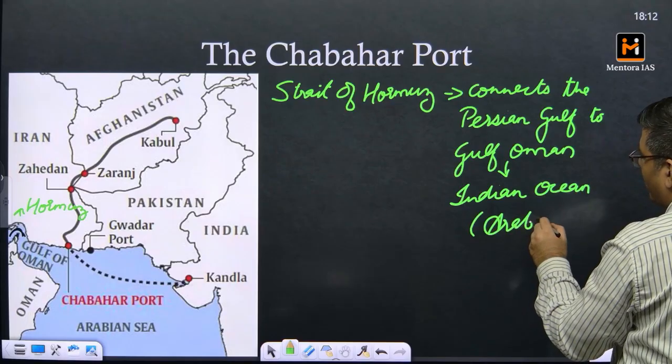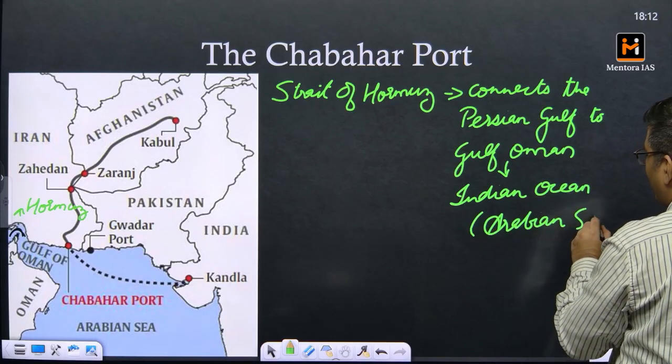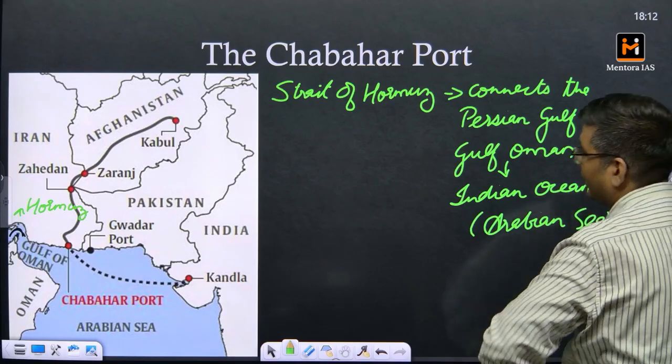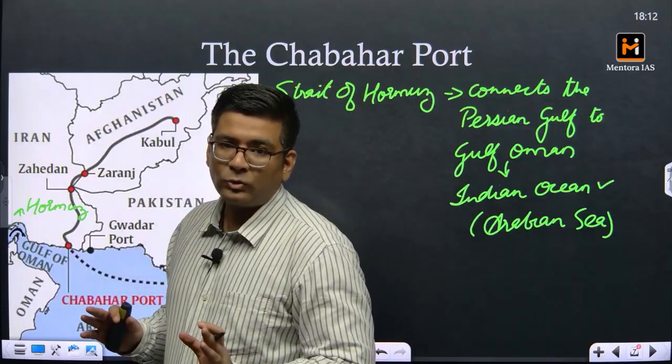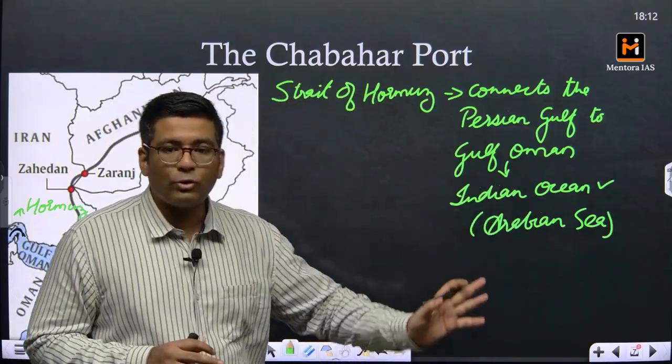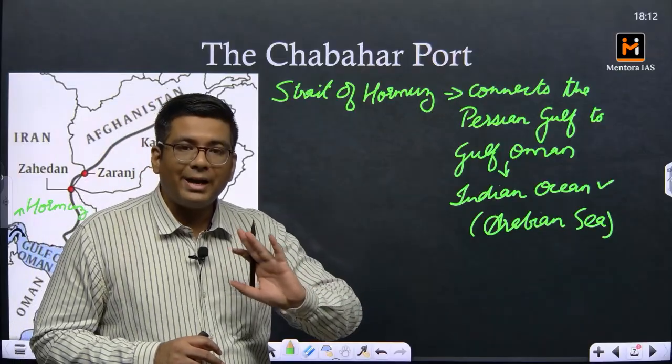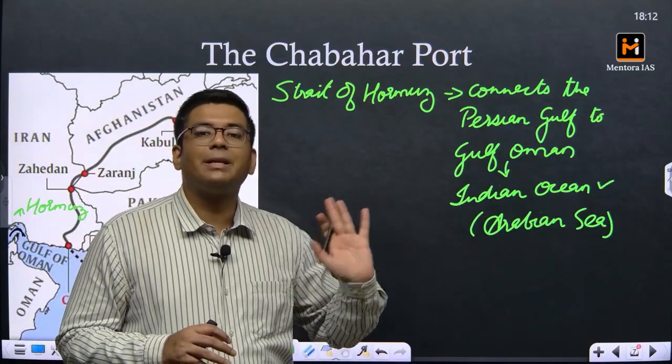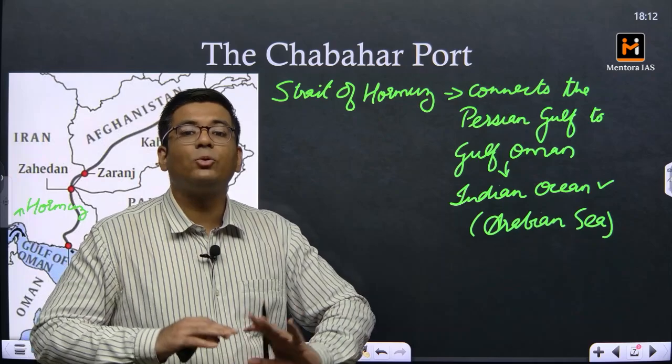When we talk about the Arabian Sea and the Bay of Bengal, they are arms of the Indian Ocean. Please remember this. So if I tell you directly that we are gaining access to the Indian Ocean via the Gulf of Oman, it is implicit that the Arabian Sea is a part of the Indian Ocean, so we are referring to it as a whole.